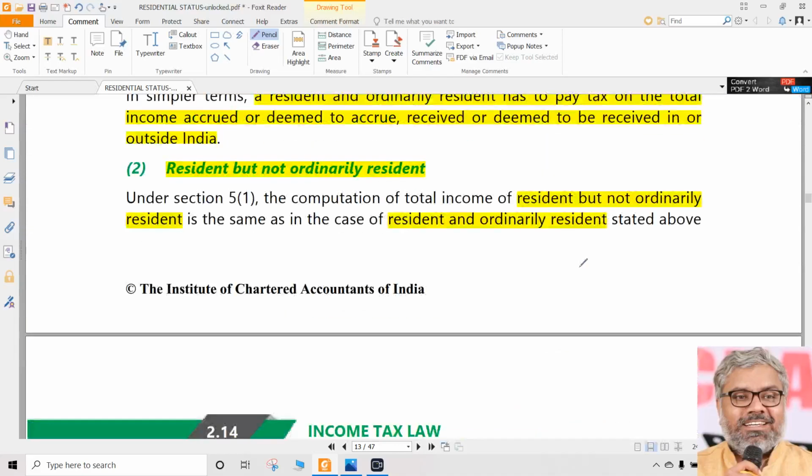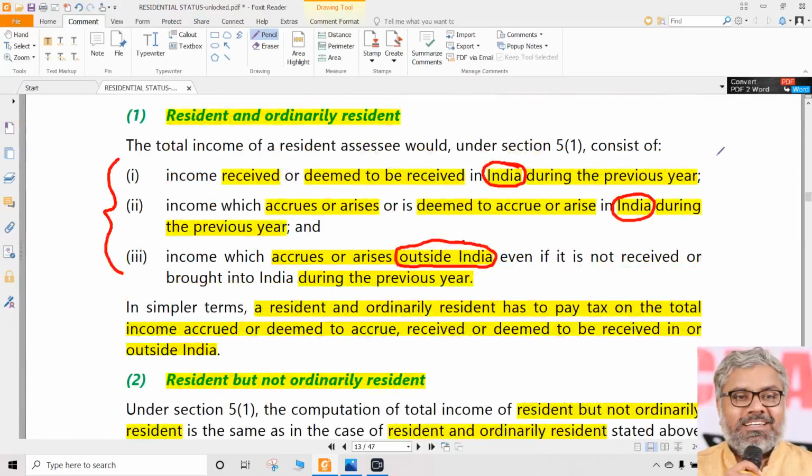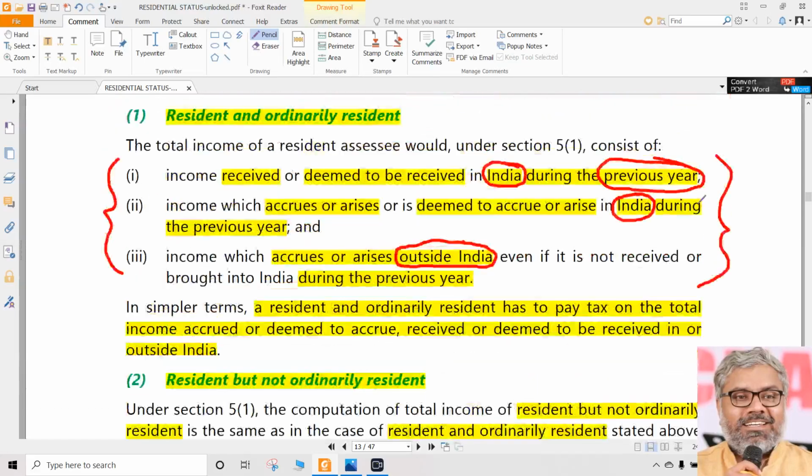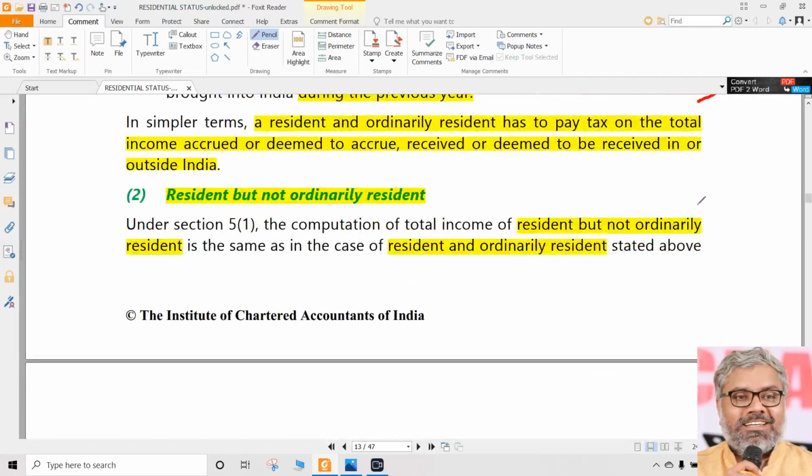For ROR you don't need to care about it at all. Why? For ROR everything is taxable simply. In India, outside India, controlled, not controlled, whatever information given, we just don't need to care about it. As long as the income is earned during the previous year, automatically every income of ROR will be taxable. So no need to really dig into more details in relation to ROR. It will be very clear and evident. Everything will be taxable for ROR almost.